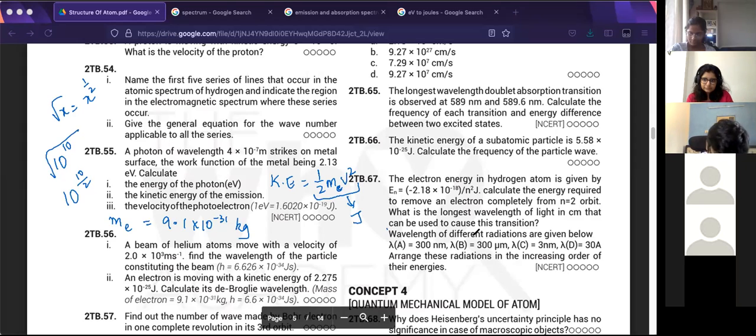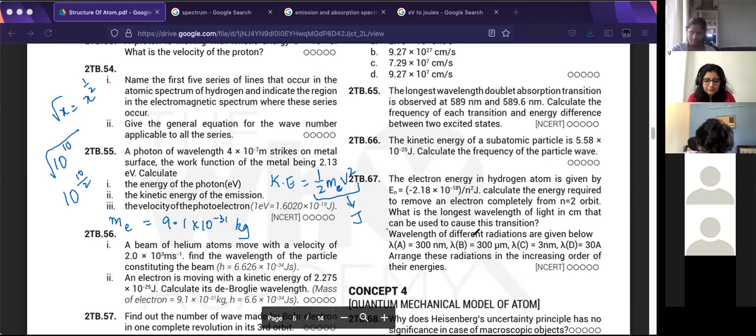After getting it in joules, what should we do? Which part, Rishabh? The velocity part. So we need to just convert it back. No. What is the relation between kinetic energy and velocity? How do you find velocity from the kinetic energy? Half mv square. That is the formula, so we get v from there. That's what you're required to find. What is the velocity? Smera got it. Correct.